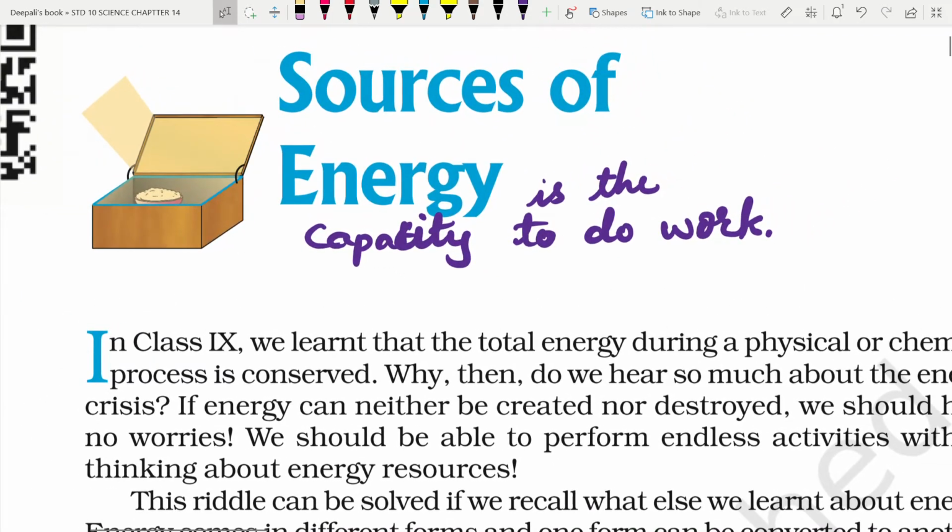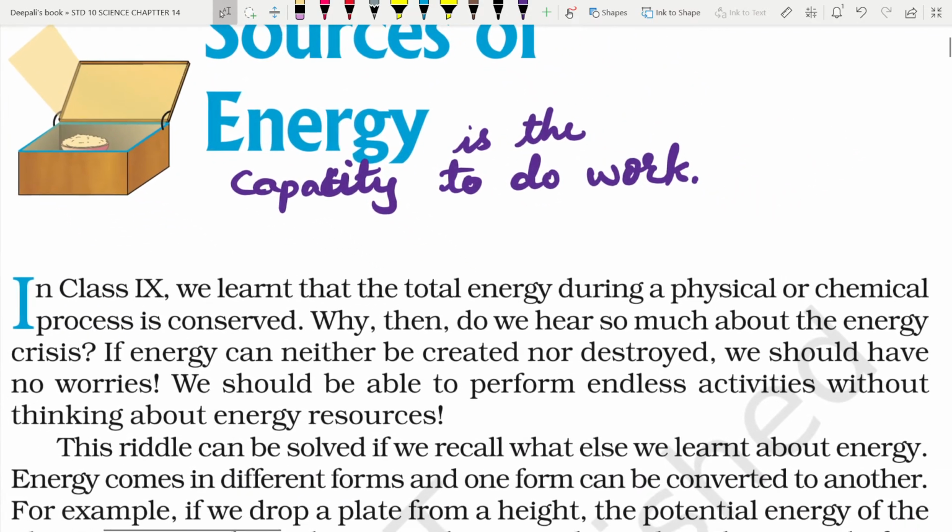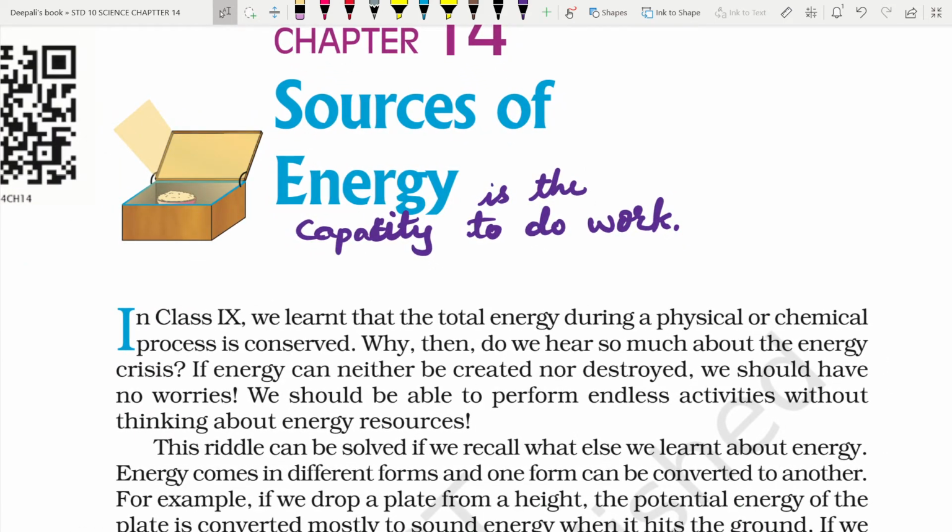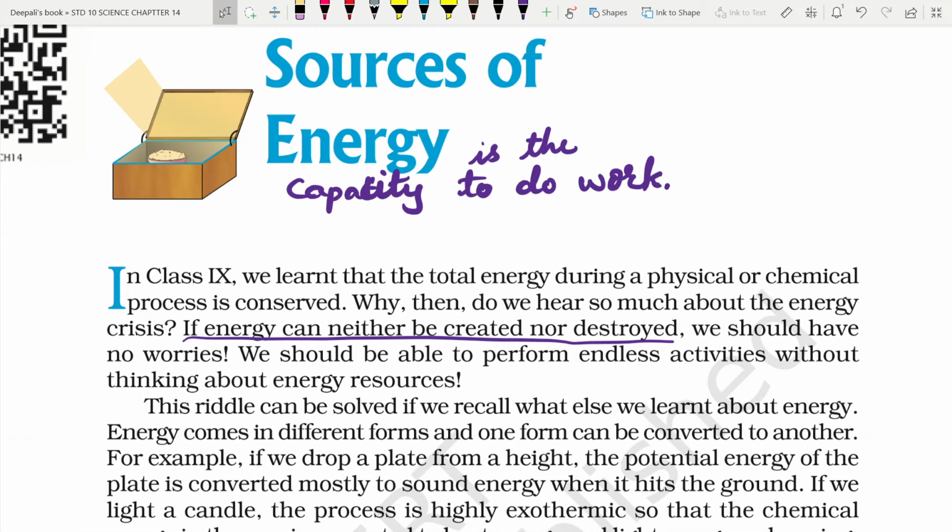In class 9, we have learned that the total energy during physical or chemical process is conserved. This is the law of conservation of energy. Why then do we hear so much about energy crisis? If energy can neither be created nor be destroyed, energy is always present in the same amount in the universe. It just changes from one form to another.